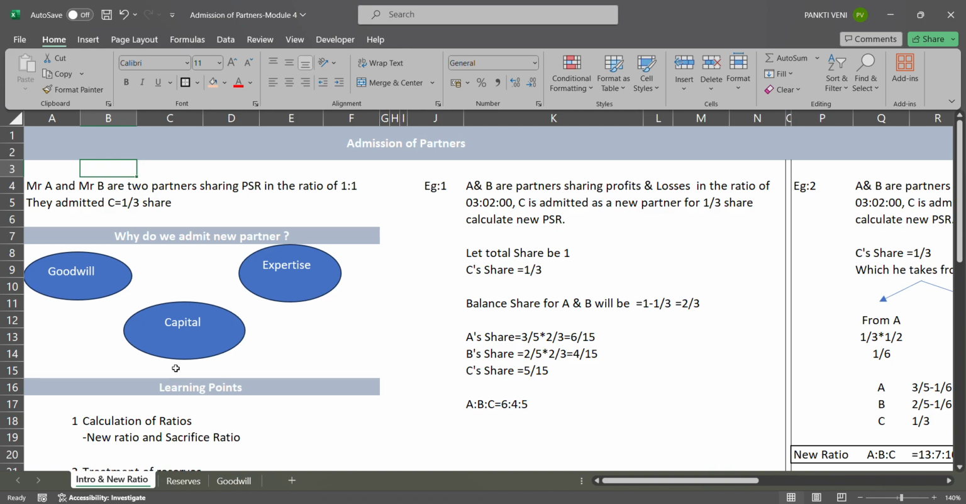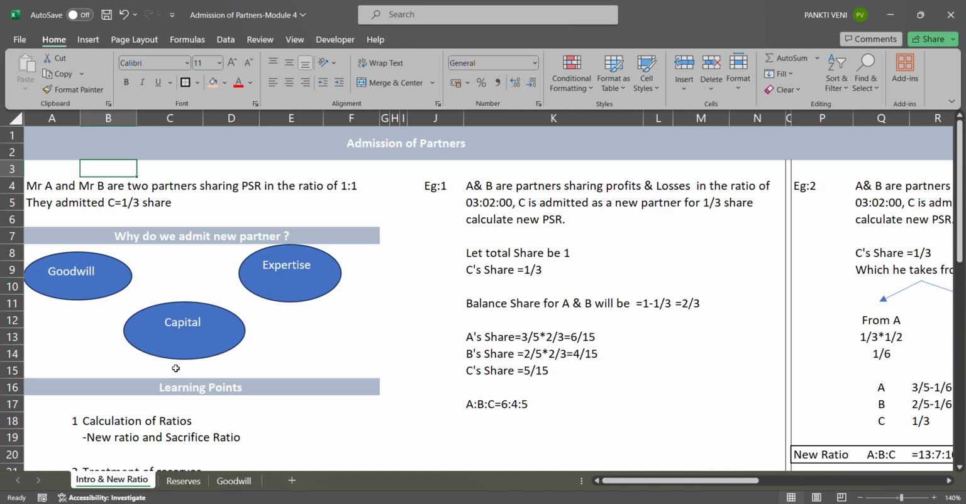So why do we admit new partners? Mr. A and Mr. B were doing very well. They have entered into a flourishing business, it is going very well. But they want more capital. They are not able to bring more capital. They want to go for expansion, or they need expertise, or else goodwill. Mr. C has a very good name, and business will come just by his name.